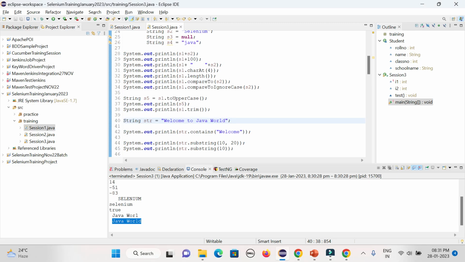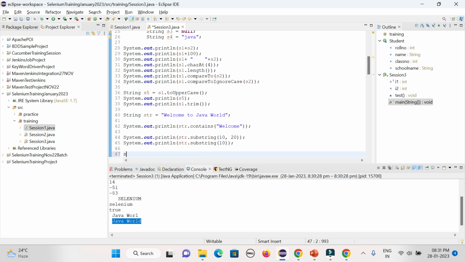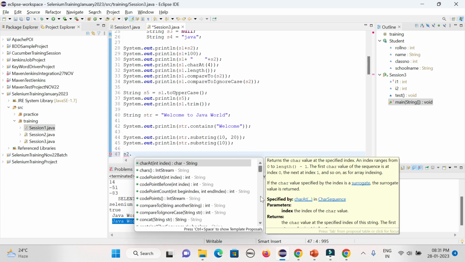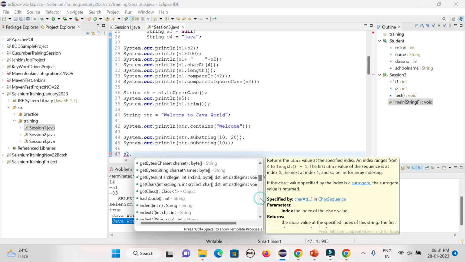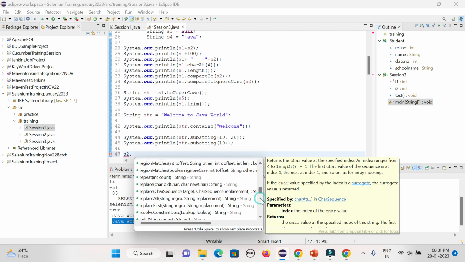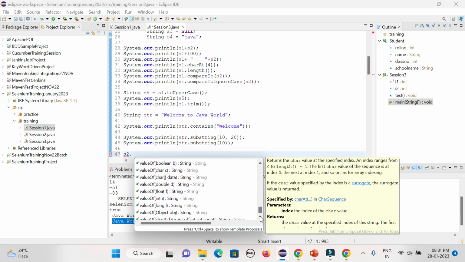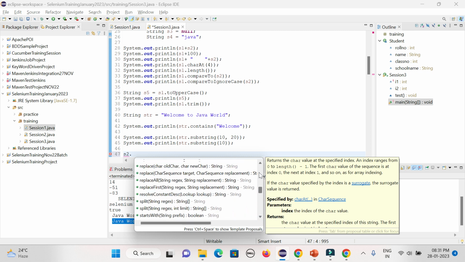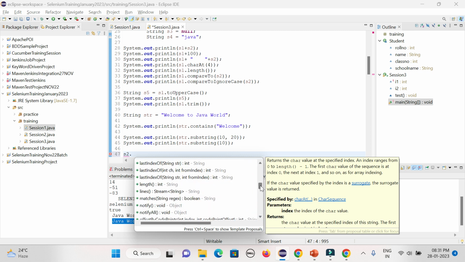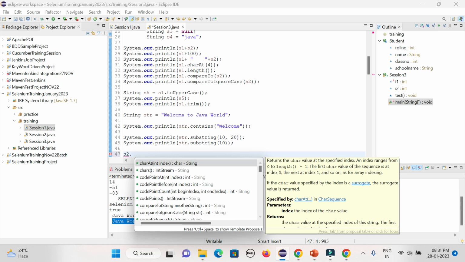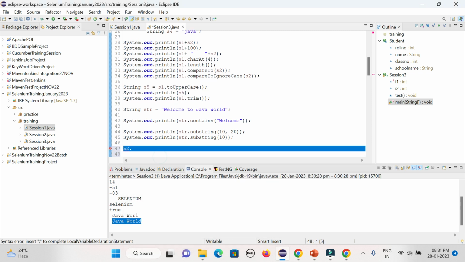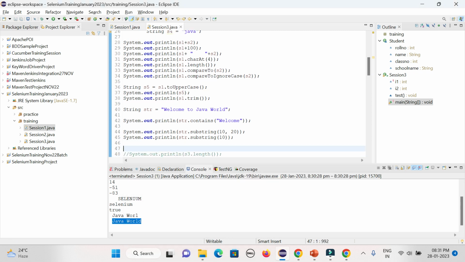In case you want to know what methods are available, just type any string variable and then press dot. You could see these are the methods available in the string class. You can see the return type, the method name, and the argument in the brackets. You can check all the methods, but not all are widely used. If you tell me something, maybe I am not aware of it, as I did not work on that. Whatever I have really worked with here, I have tried to document it, so that will give you more boost in real time.